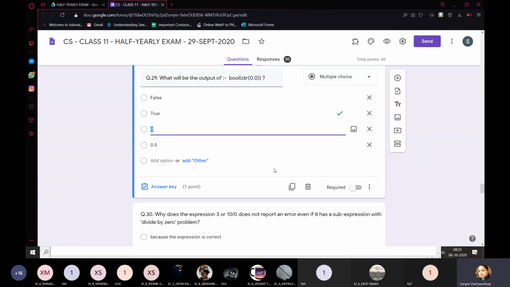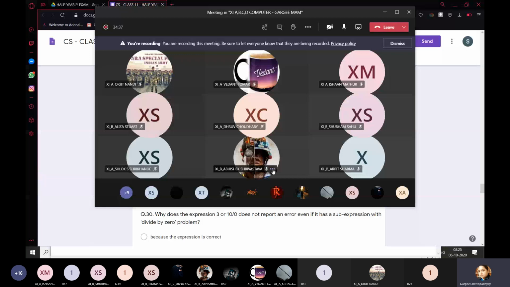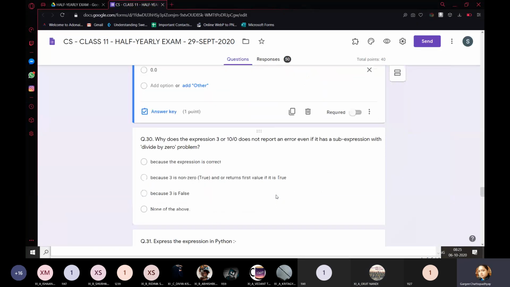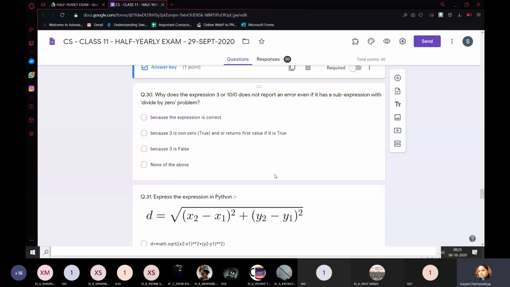How many of you selected true? Raise your hand. You selected true. Very good. Question number 30. Why does the expression 3 or 10 divided by 0 not report an error even if it has a sub-expression with a divide by 0 problem? It is 3 or 10 by 0.